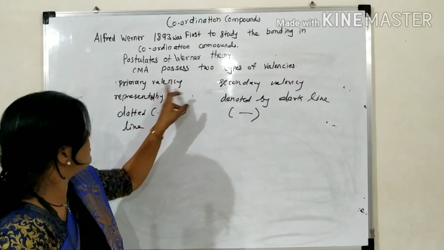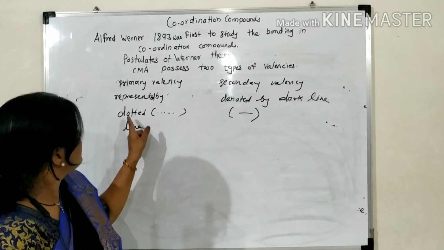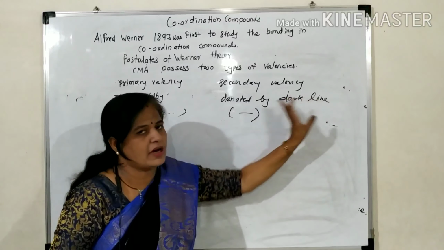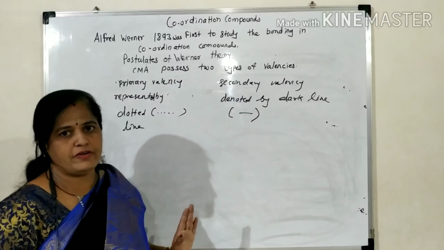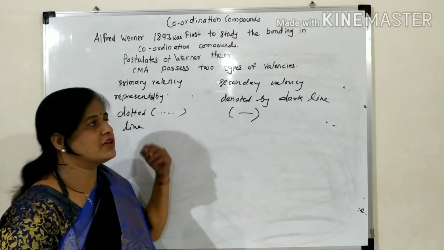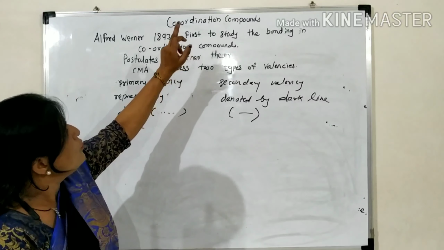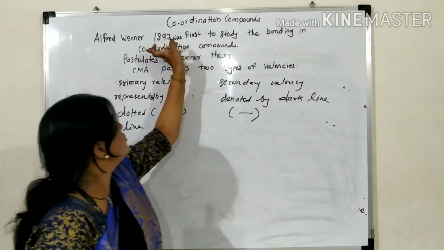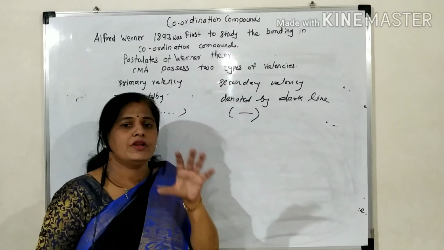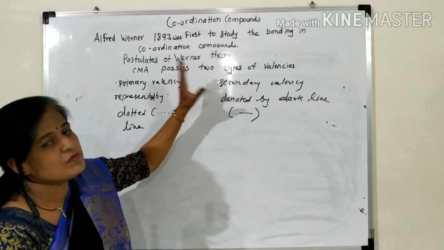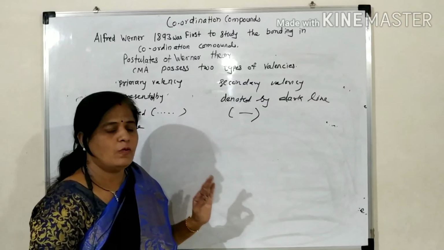These are the postulates given by Alfred Werner in 1893 to study the bonding in coordination compounds. We can understand coordination compound bonding from these postulates given by Werner.